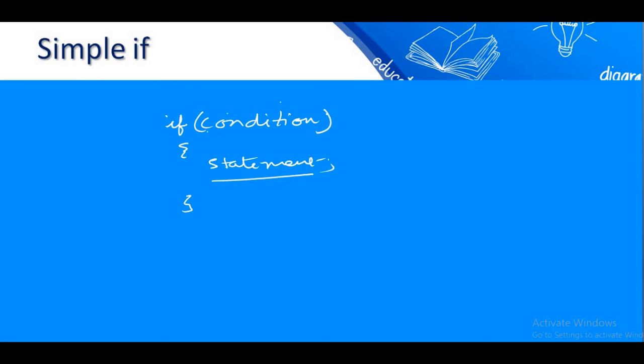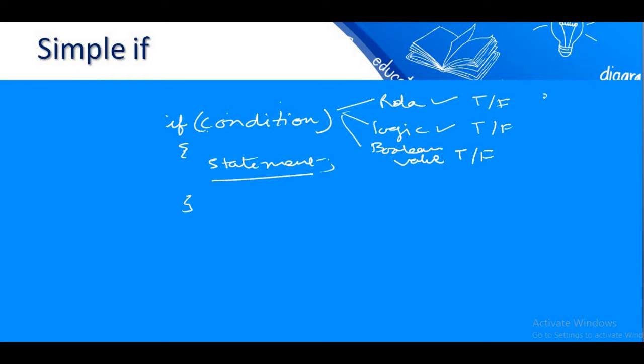Now we talk about the condition. This condition is actually nothing but some relational expression, it may be some logical expression, or it may be some boolean value. Basically it should be a boolean value, meaning either true or false, because we know that the result of a relational expression and a logical expression is also either true or false. Relational expressions are like this: a greater than b, and logical expressions are like this: a greater than b and a greater than c.